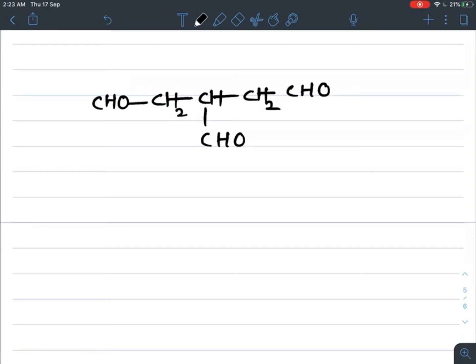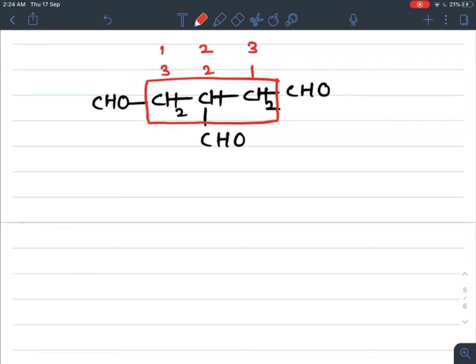So how to give the IUPAC name for the given aldehyde? While giving IUPAC name, you select the longest chain. So this is the longest chain containing 3 carbon atoms, and number the chain from both sides, you will get the same numbering.